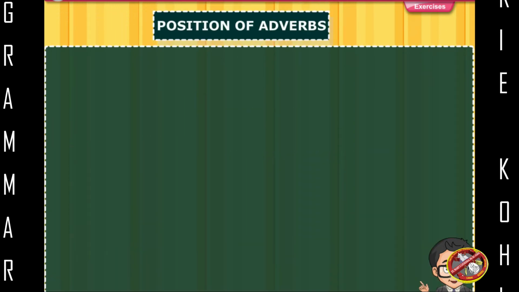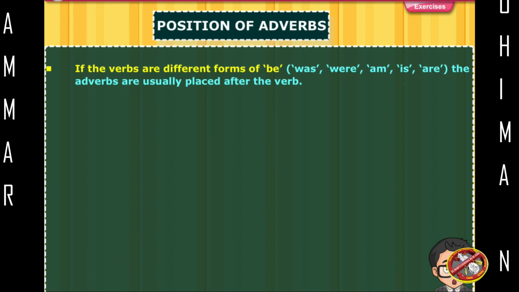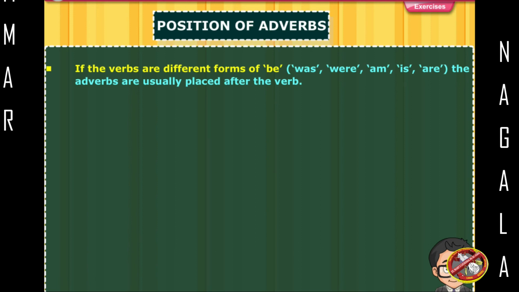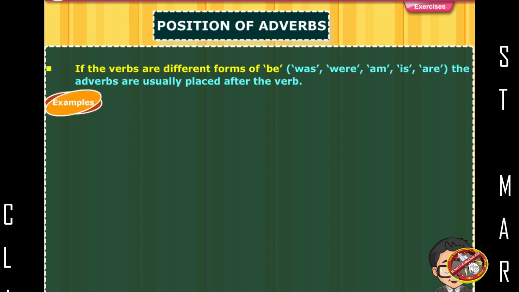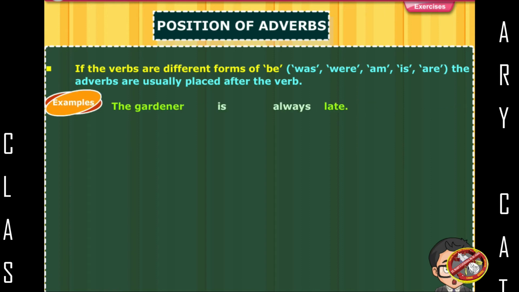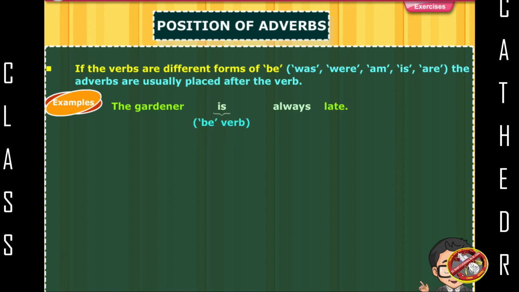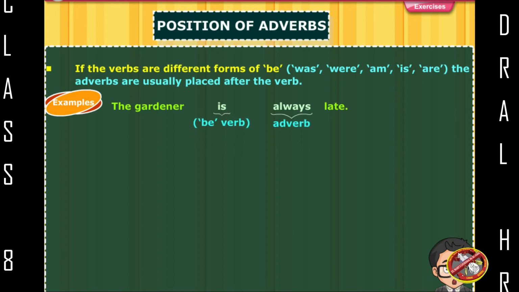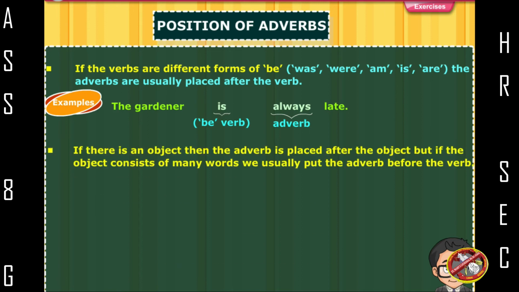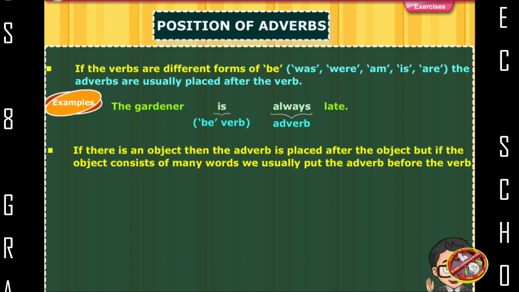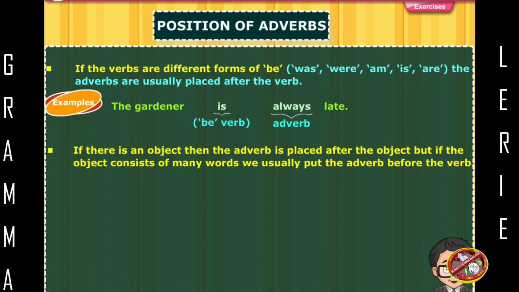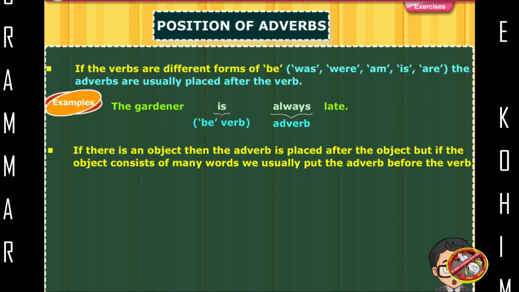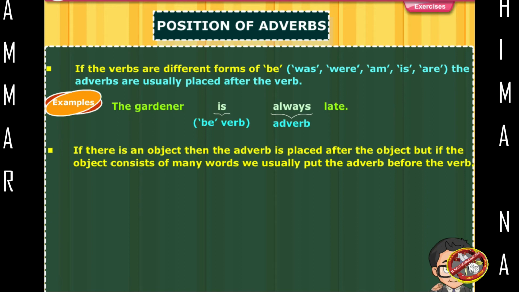Position of adverbs. If the verbs are different forms of be (was, were, am, is, are), the adverbs are usually placed after the verb. Example: The gardener is always late. Is, be verb. Always, adverb. If there is an object, then the adverb is placed after the object. But if the object consists of many words, we usually put the adverb before the verb.